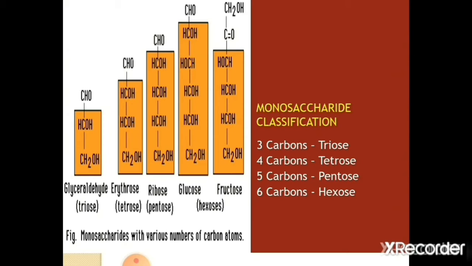If 3 carbon atoms are present, it is known as triose. An example for triose is glyceraldehyde. Then 4 carbon atoms, it is called tetrose. 5 carbon atoms, it is called pentose. An example for a pentose sugar is ribose. If 6 carbon atoms are present, it is known as a hexose sugar. What are the examples for hexose sugars? Glucose and fructose.